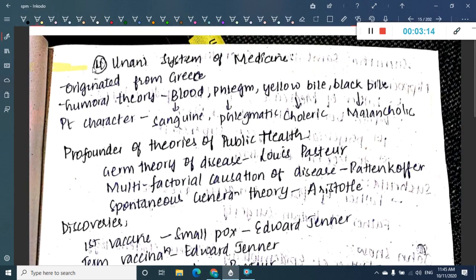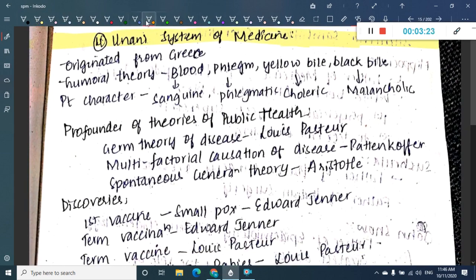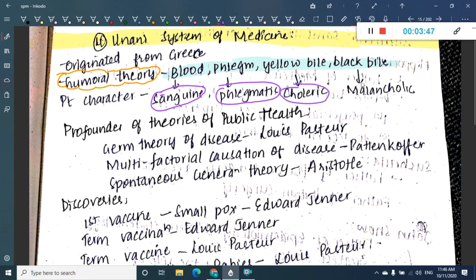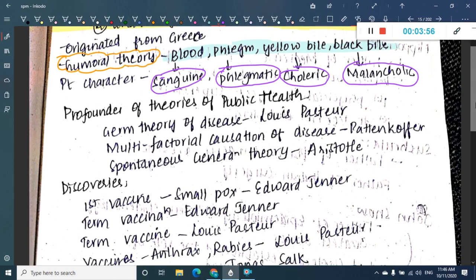Then the fourth system of medicine is the Unani system of medicine. It originated from Greece and has a theory called the humoral theory. In this humoral theory, blood, phlegm, yellow bile and black bile are mainly responsible for disease: blood which is sanguine, phlegm which is phlegmatic, yellow bile which is choleric, whereas black bile is melancholic. These are the four things responsible for disease according to the Unani theory of medicine.